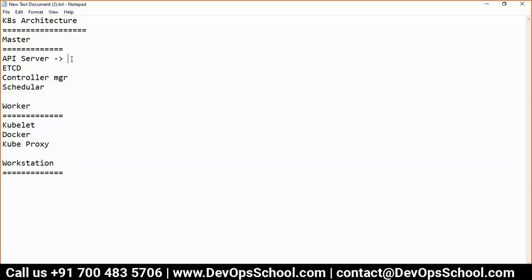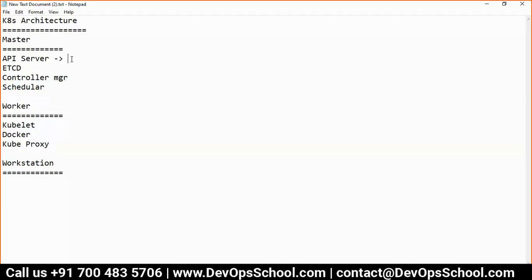What is the etcd? It's just to store the information about worker nodes and anything that is happening in your Kubernetes; it is typically a key value store. Someone else, can you please tell me what is a controller manager? It maintains the state of the cluster, actual and desired.